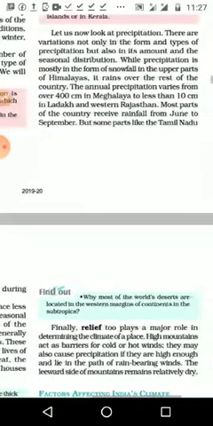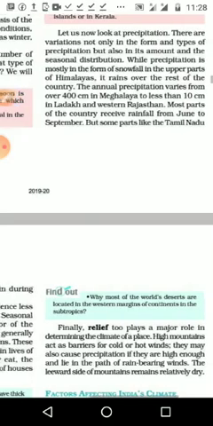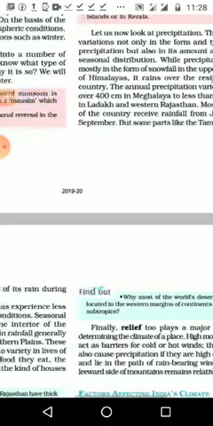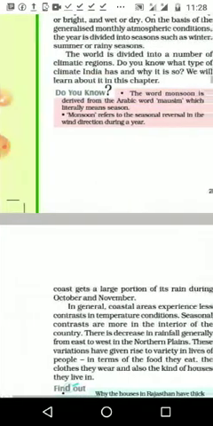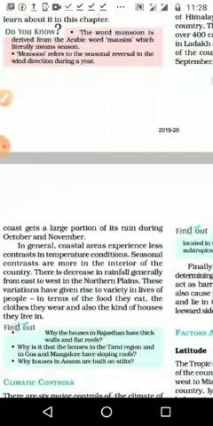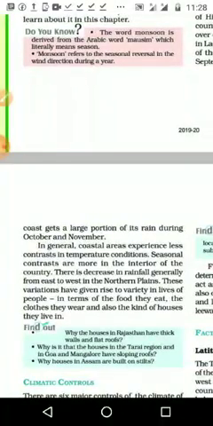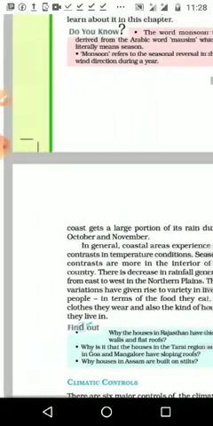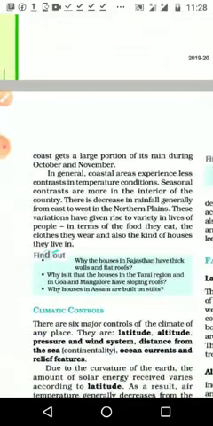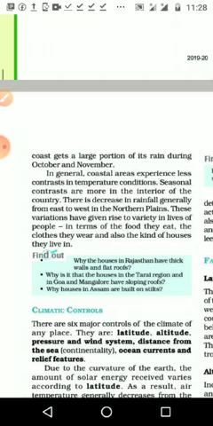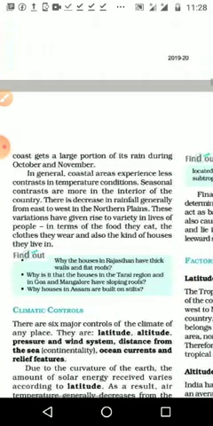In Meghalaya, the northeastern states Arunachal Pradesh, Nagaland, and Kerala, we get rainfall even from June to December or January. Meghalaya and Arunachal Pradesh get rainfall all 12 months. Okay, in general coastal areas experience less contrast in temperature conditions, and seasonal contrasts are more than in the interior of the country.